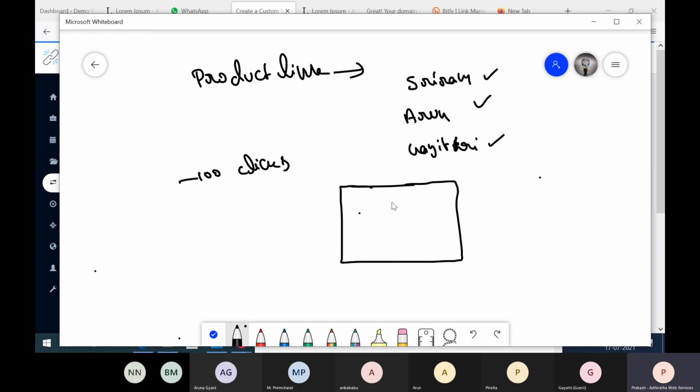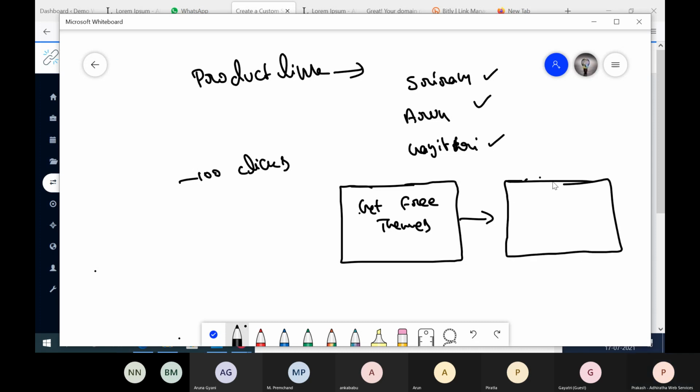You're displaying one ad here saying get free themes. Okay, so I clicked on this. Maybe you posted it somewhere. When I click on this advertisement, what will happen is it will open a page with one more promotion of your own.